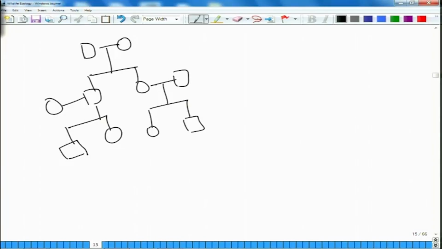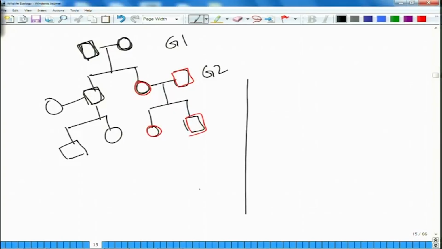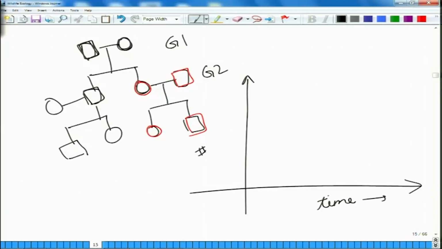So, in such a situation we will observe that the population is not growing, the population is static, because for every two organisms in this generation, say G1, you only have two offsprings in the second generation G2. For these two organisms in the second generation, you only have these two offsprings. So, in this case you will have a situation in which with time the number of organisms will remain constant with time, there will not be any change.